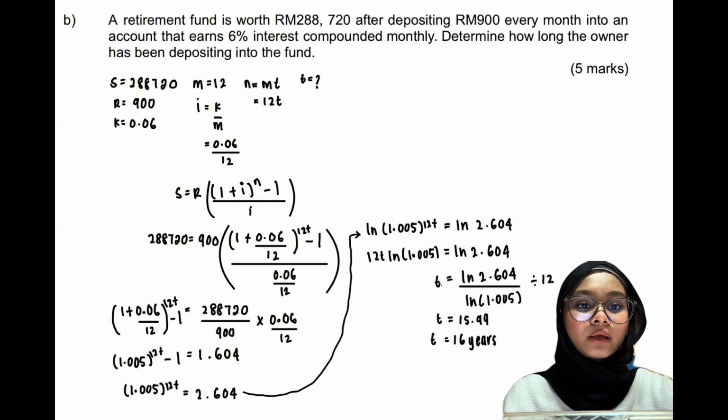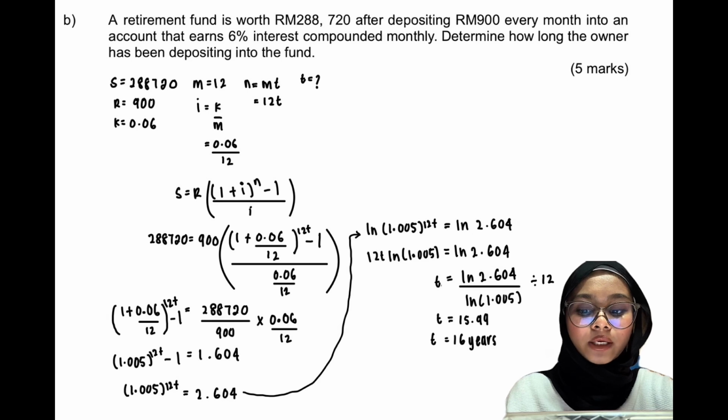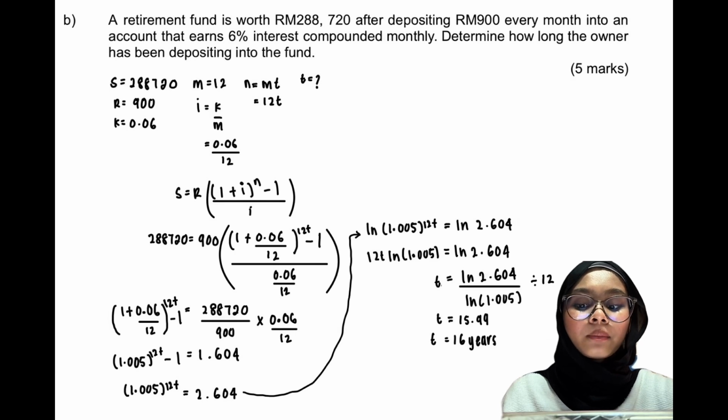We put all the information given into the formula, which is 288,720 equals 900 times (1 + 0.06/12)^(12t) minus 1, divided by 0.06/12. Take that to get 1.005^(12t) equal to 2.604. We need to put ln on both sides, which makes ln 1.005^(12t) equal to ln 2.604. Move the 12t to the front, which makes 12t ln 1.005 equal to ln 2.604. Calculate that to get t equal to 16 years.